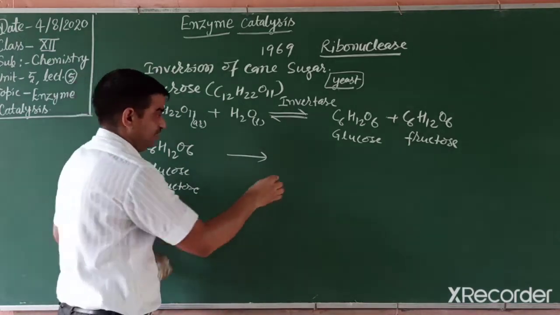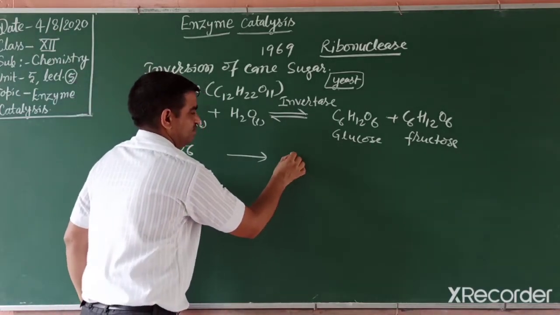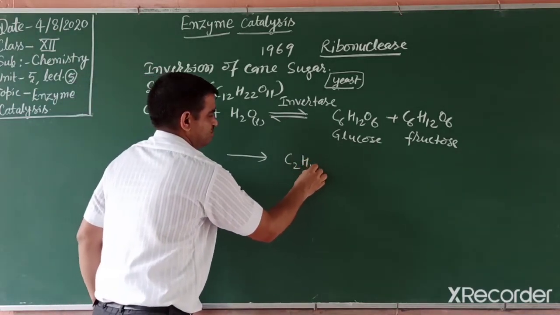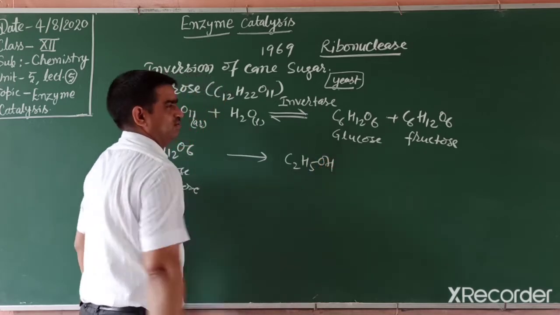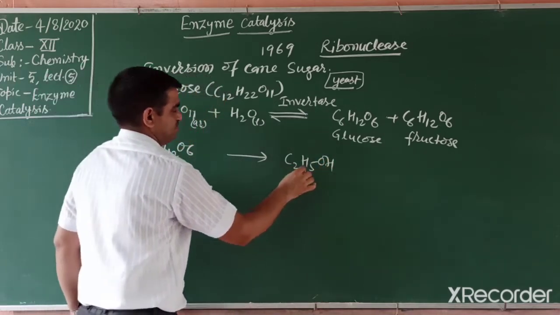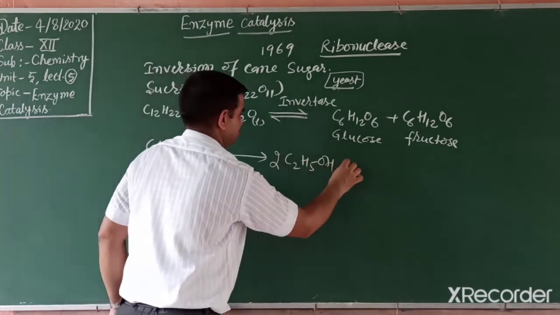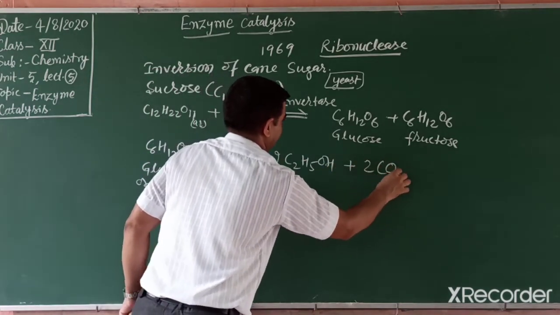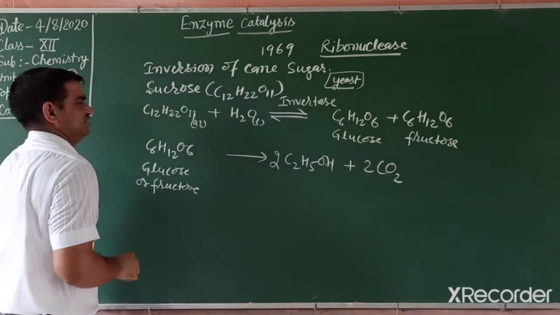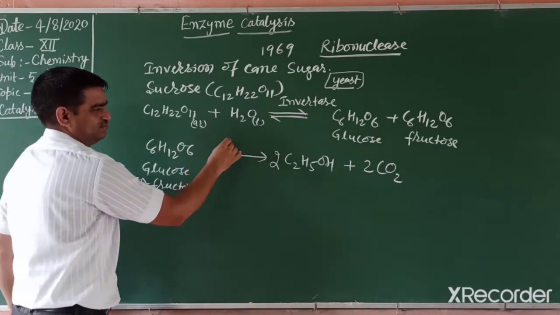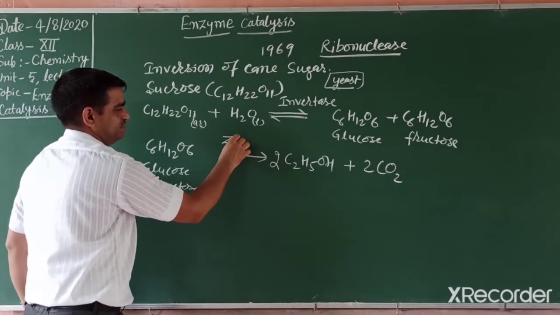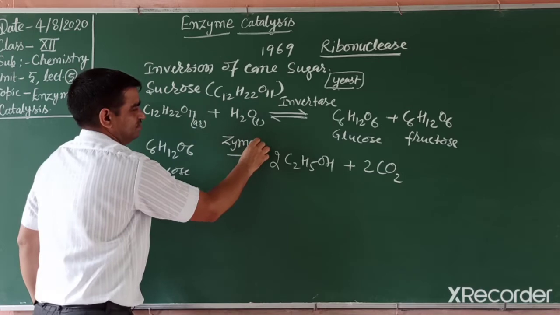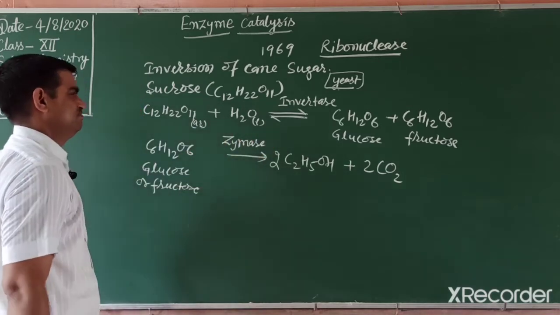Which alcohol? That used for drinking, C2H5OH, ethyl alcohol or ethanol. And we get 2 moles of it, and 2 moles of carbon dioxide, by anaerobic oxidation in this process. For that we take the enzyme zymase.